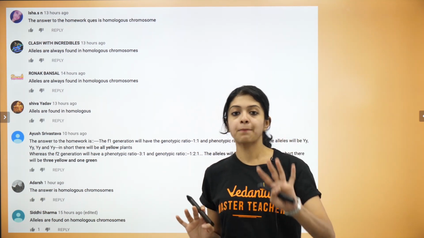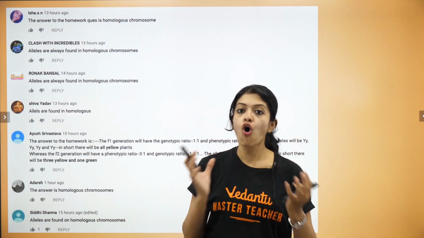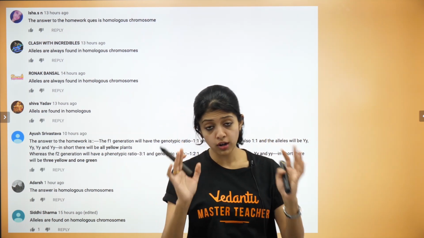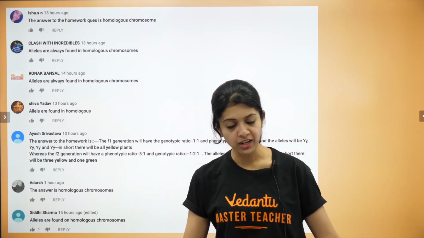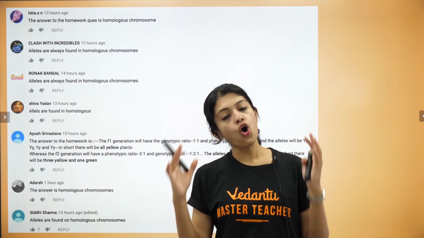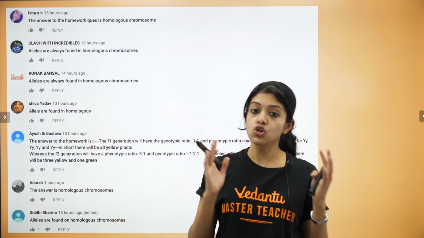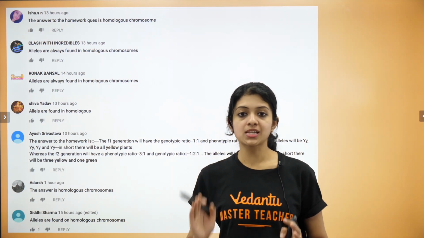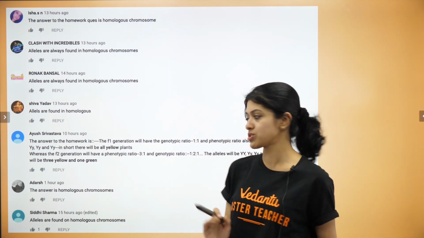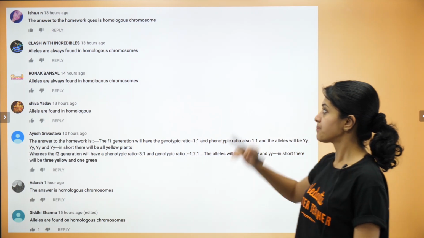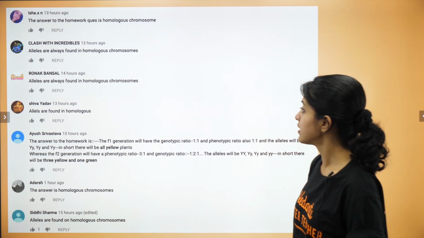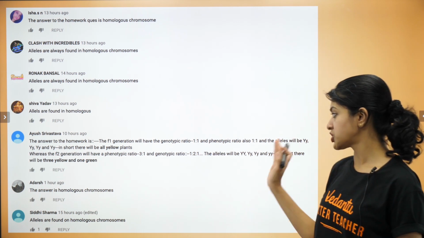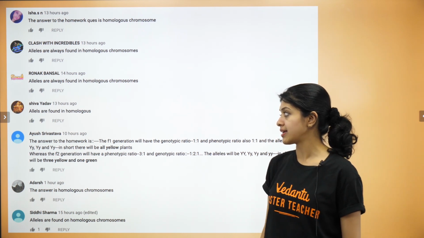That's all right, that happens. Keep in mind that when it's all yellow seeded or all expressing one character, you wouldn't be able to write it in the form of a ratio. Your answer would just be all yellow seeded plants and all with the genotype capital Y, small y, which is heterozygous. And we have Isha, Clash with Incredibles, Ronak, Shiva, Adarsh and Siddhi, who have given us the answer for